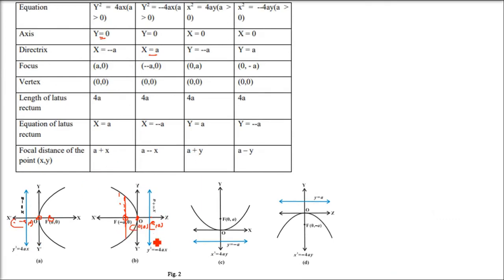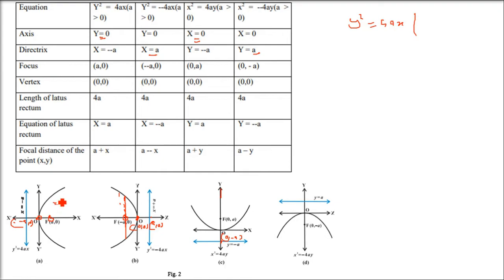Now you can just change the scenarios. Same concept you are going to use. So a plus x and a minus x will come. Now we have changed the axis. The axis of symmetry is the y-axis and the directrix is parallel to the x-axis. So all x and y will change. Wherever x was there, y will come, and the sign remains the same. If it is (a, 0) above, on the negative axis it will be (0, minus a). Just reverse it, and the focus will be (0, minus a). y equals a will be the directrix.